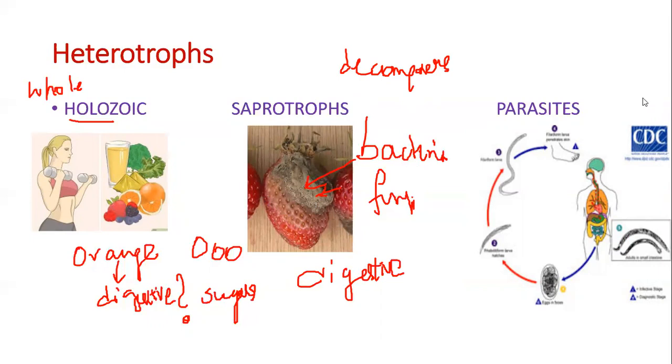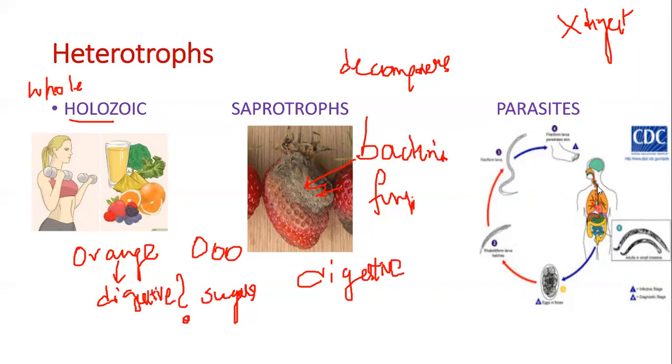Now, what if you can't digest food outside or inside? Outside is saprotrophs, inside is holozoic. What if you don't digest food at all, inside or outside? Then such organisms are called parasites. They depend on a host to get their food. They don't really kill the host, but they cause harm to the host.